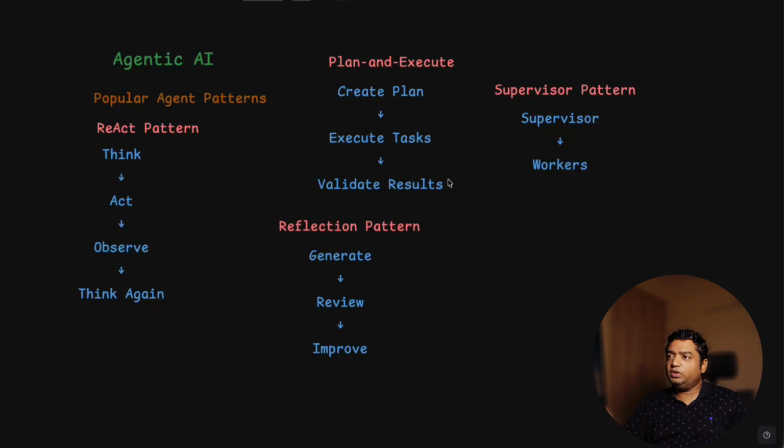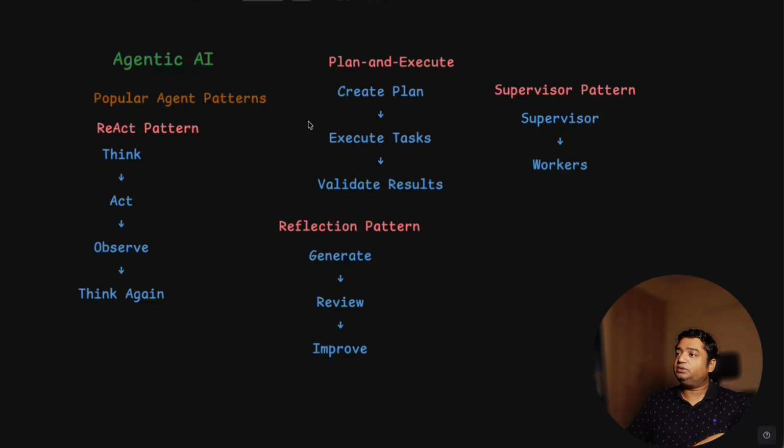So there are a few popular agentic AI patterns. You can pick them as your application requires. One very important pattern is the ReAct pattern, meaning think, act, and then react. I have already created a video on the ReAct pattern with the help of LangGraph. You can look into my previous video in the GenAI playlist. It will first think, then act, observe, and then think again. So that's the ReAct pattern.